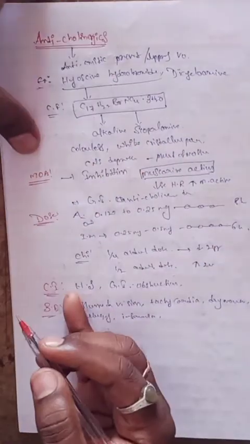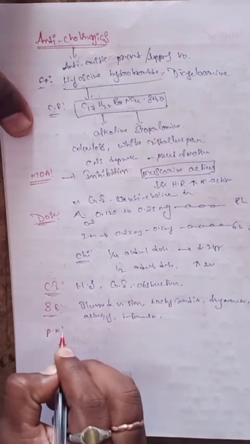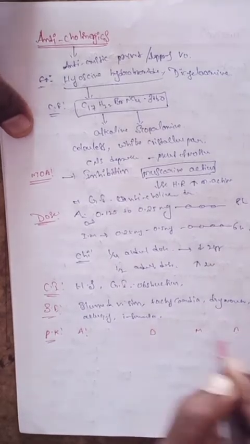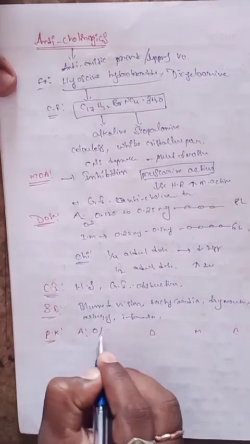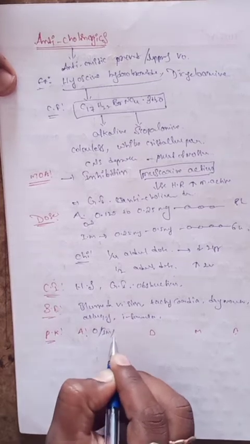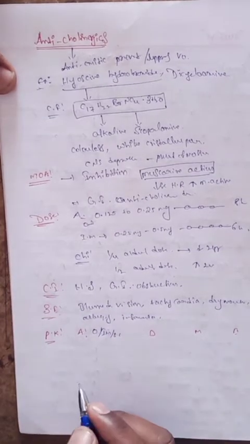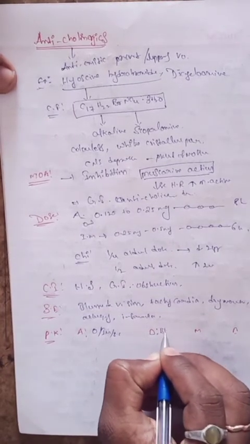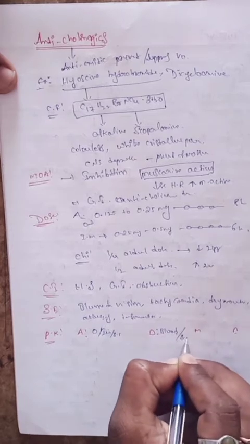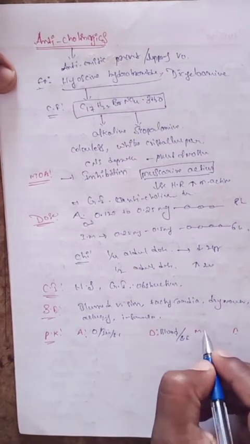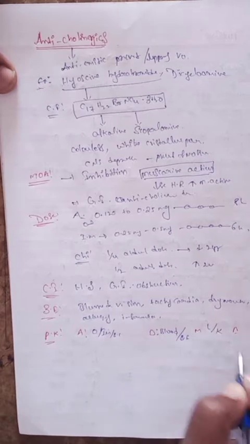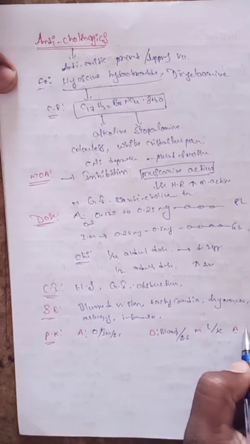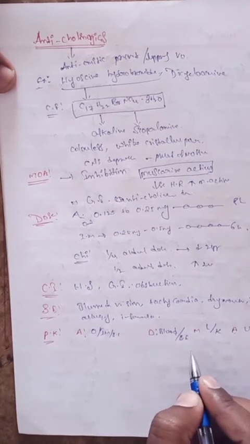What is the pharmacokinetics? Administration, distribution, metabolism, excretion. It is administered through the oral, IM or subcutaneous route. It is distributed through blood and body fluids, metabolized in the liver and kidney, and excreted in urine.